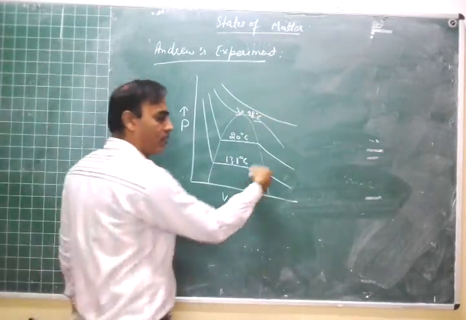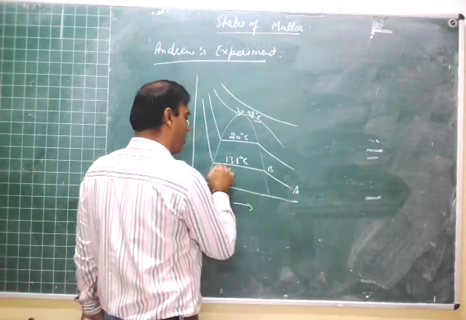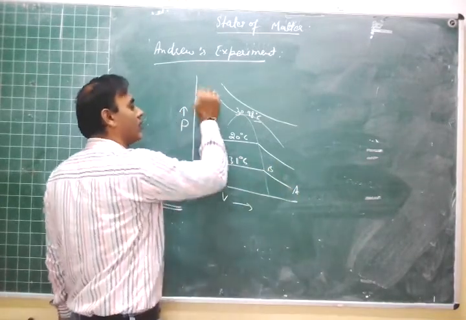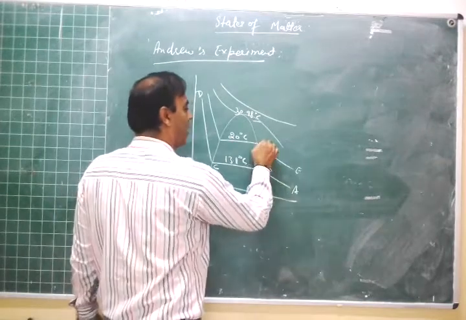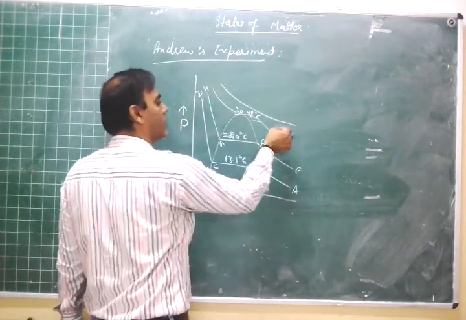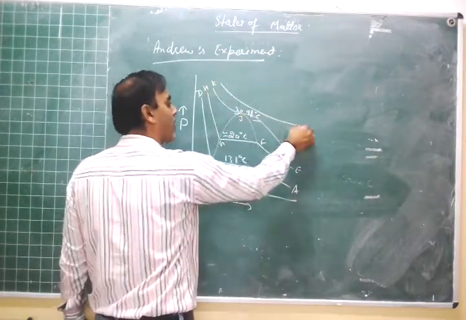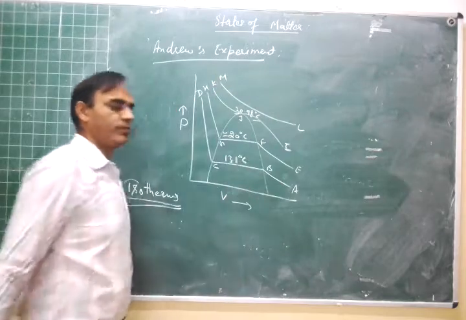So now we can label it A, B, C, D, and E, F, G, H, I, J, K, L, M.